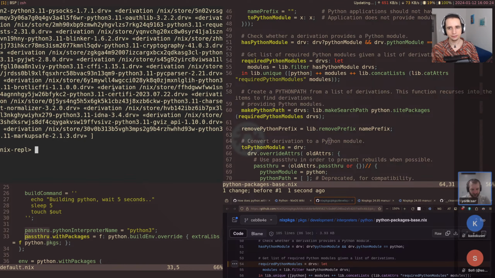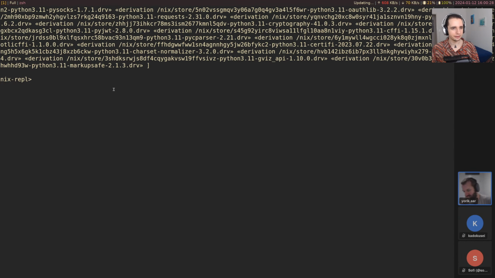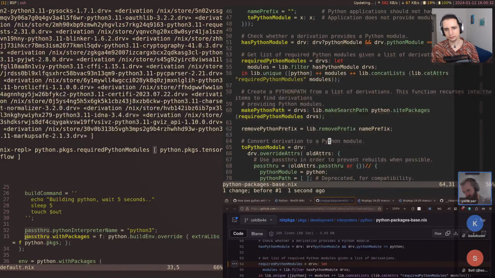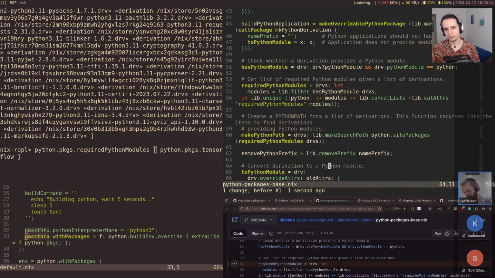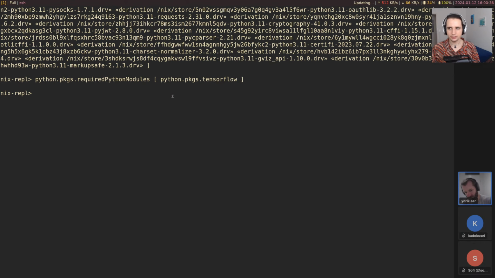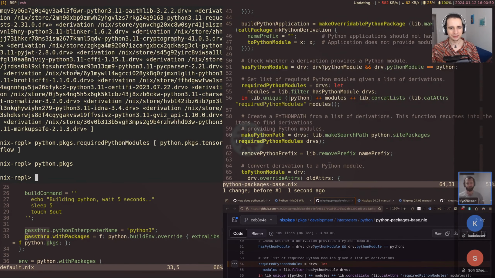So you could have propagatedBuildInputs that aren't a Python dependency, like a Python module. And so requiredPythonModules only returns the ones that are Python modules. Kind of makes sense. I wonder if we can actually find a case like this. We could do, let's see, python.packages and, well, I think this might be a bit tricky.